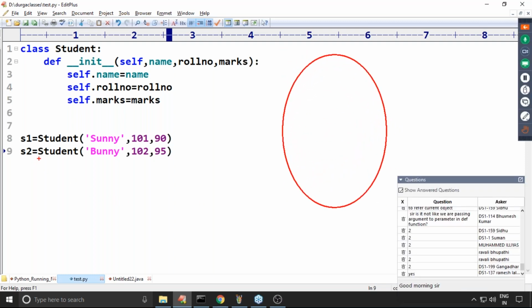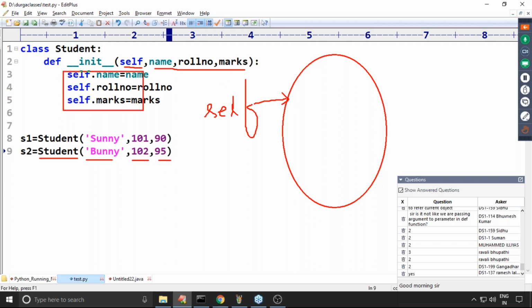Whenever you are creating an object, automatically the Python virtual machine creates one raw object without any variables or data. To refer to this object, self will be created by the Python virtual machine. By passing that, PVM is going to call the constructor. Self is ready, and for the remaining 3 parameters it is expecting your data.